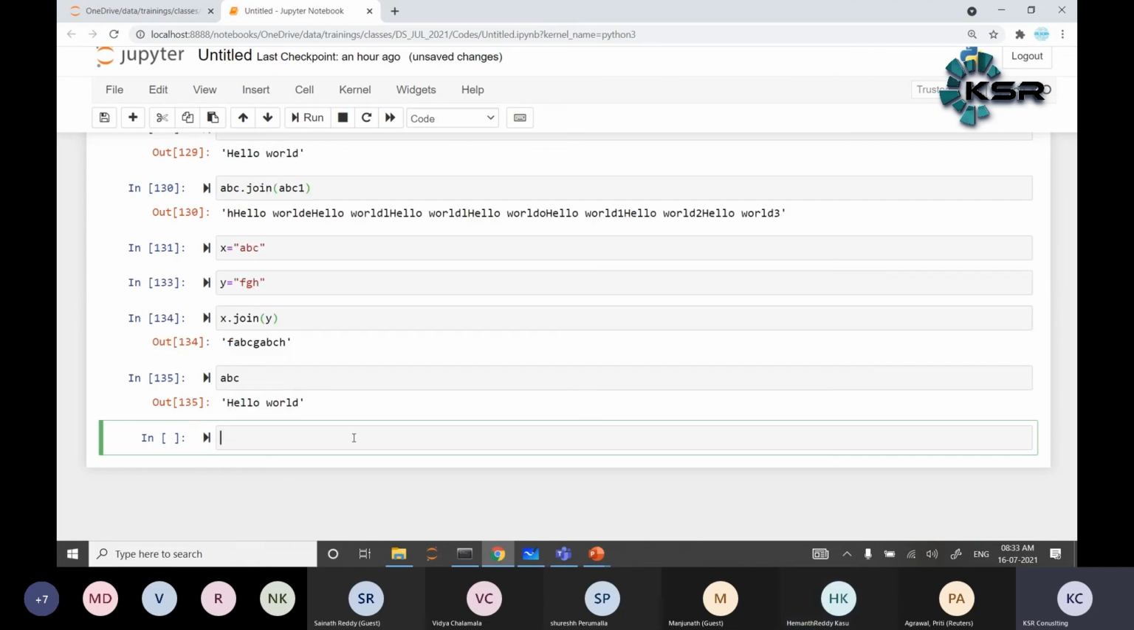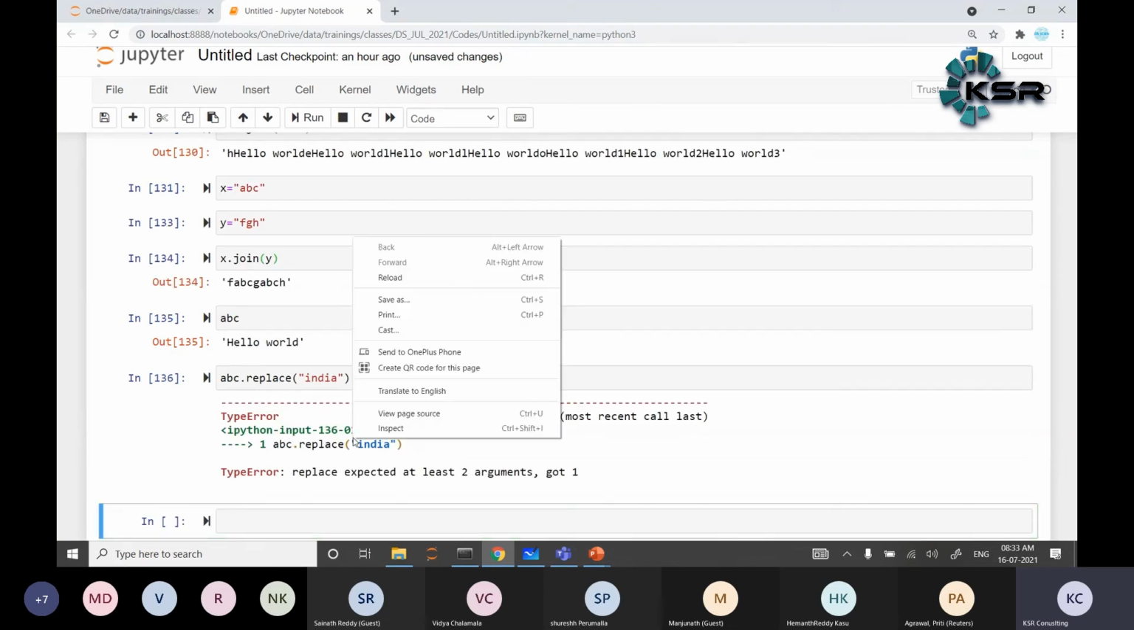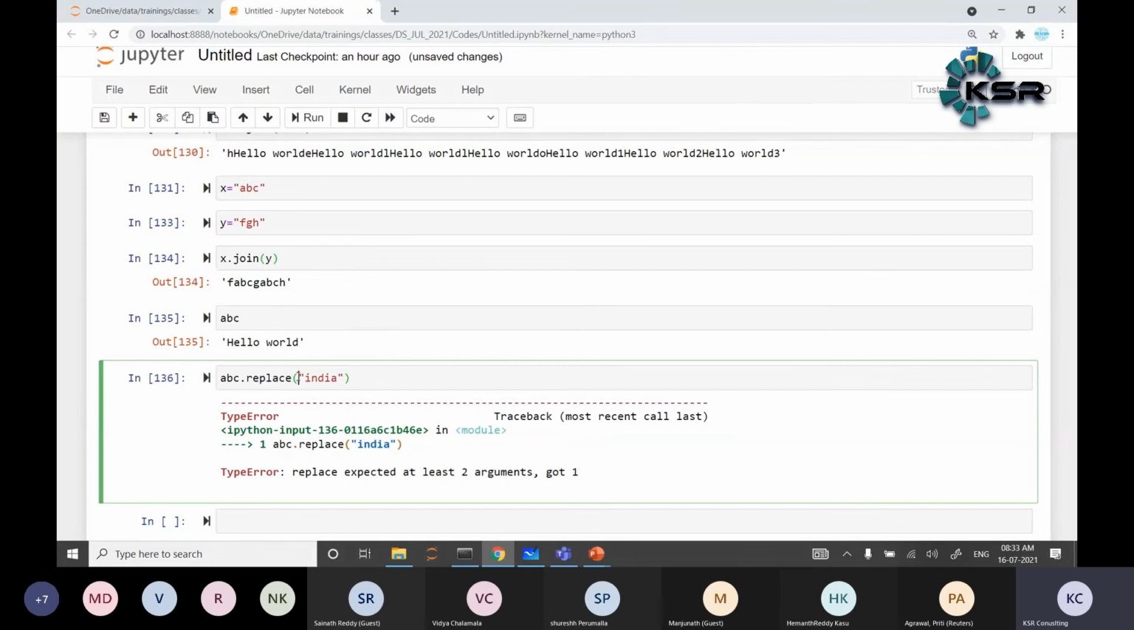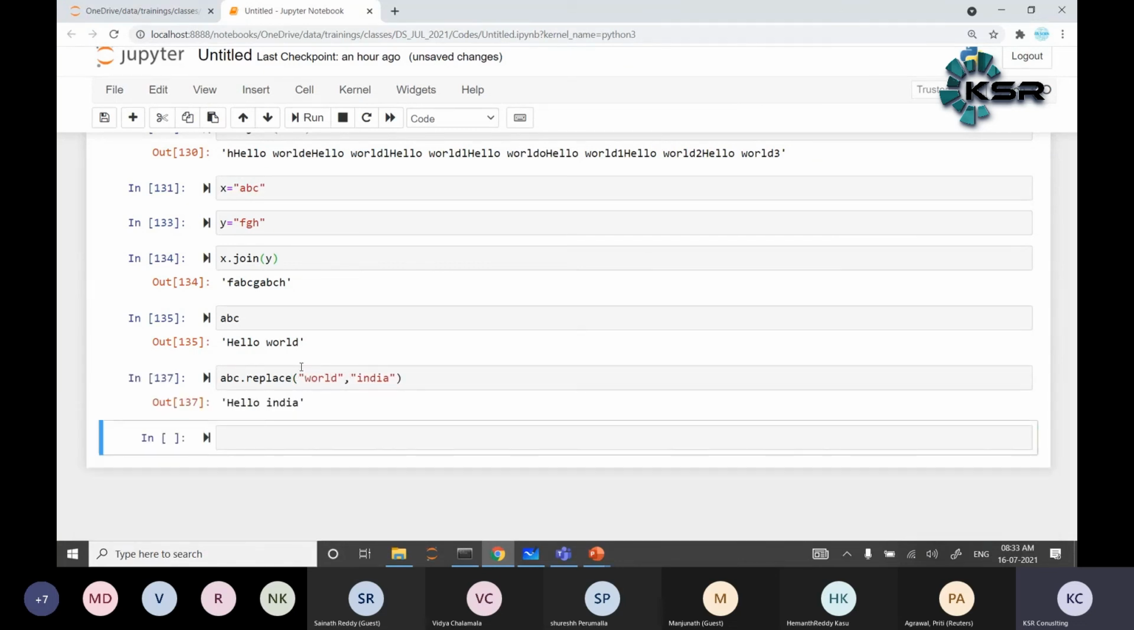Now for an example, ABC is hello world. ABC dot replace takes at least 2 arguments. So what does it mean? I am going to replace the world with India. For an example, go ahead.